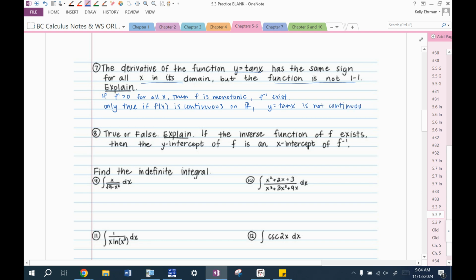That would be my explanation. We talked about how you need to restrict the tangent x graph between negative pi over 2 and pi over 2 to get it to be 1-to-1. Another way you could explain this is that tangent x is periodic, so not one-to-one on its entire domain.